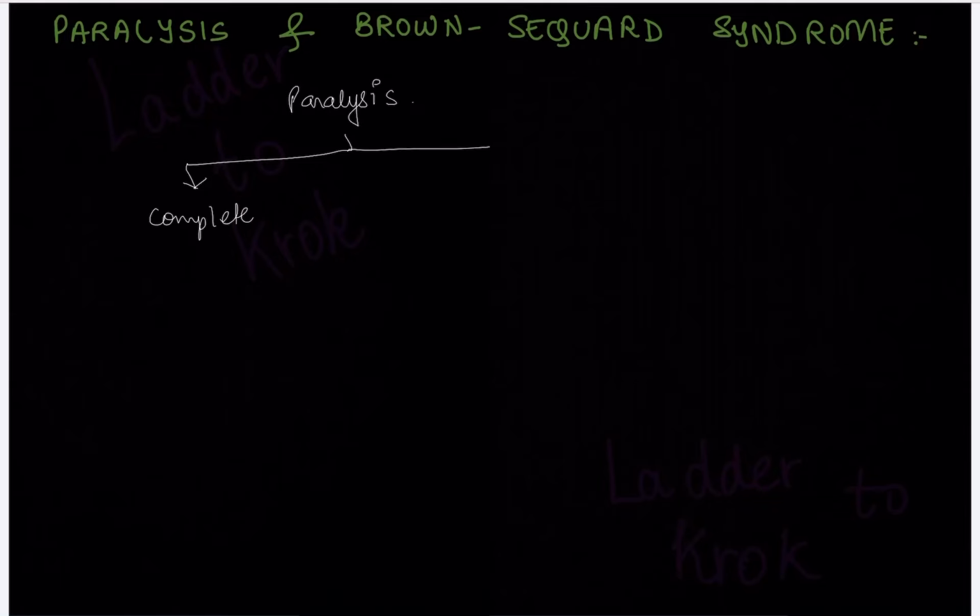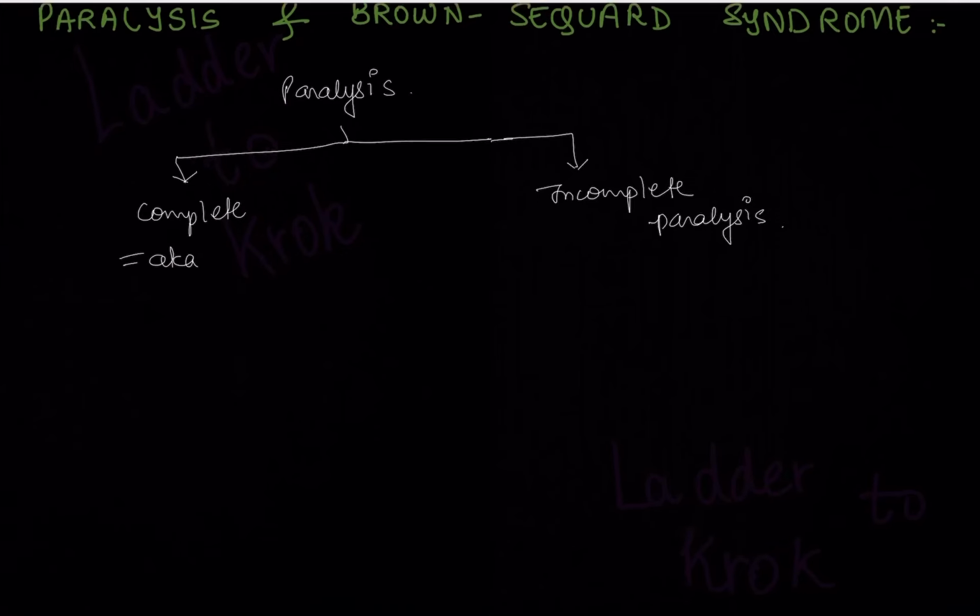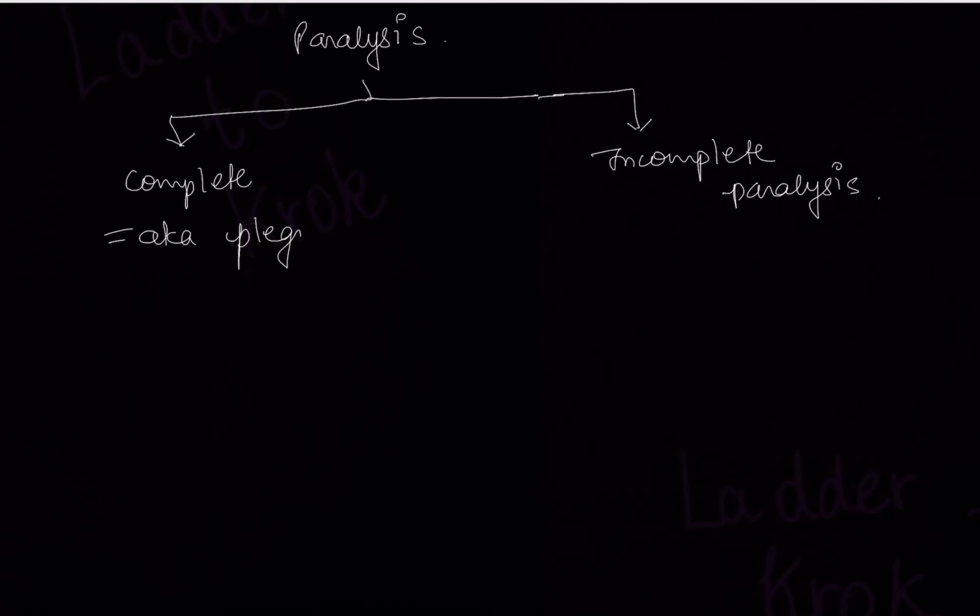Complete paralysis, incomplete paralysis. Okay. So if it is complete paralysis, it is also known as plegia. Remember this term plegia. Okay. And if you are having hemiplegia, monoplegia, tetraplegia, plegia means paralysis, that is complete paralysis. For incomplete paralysis, you will have the word paresis. This means partial or incomplete paralysis.